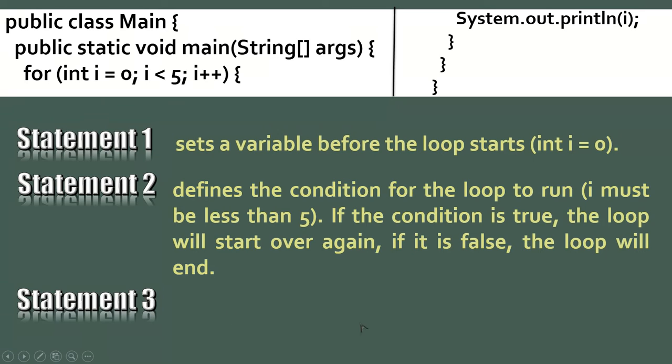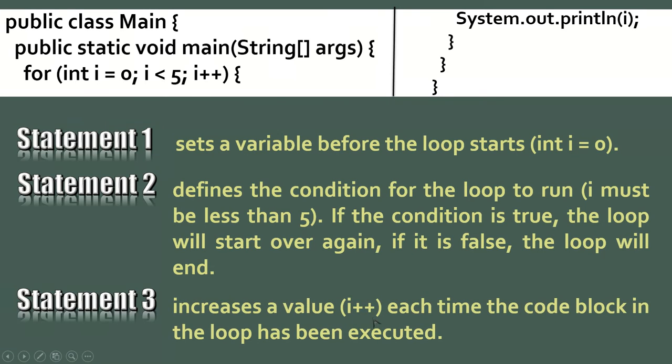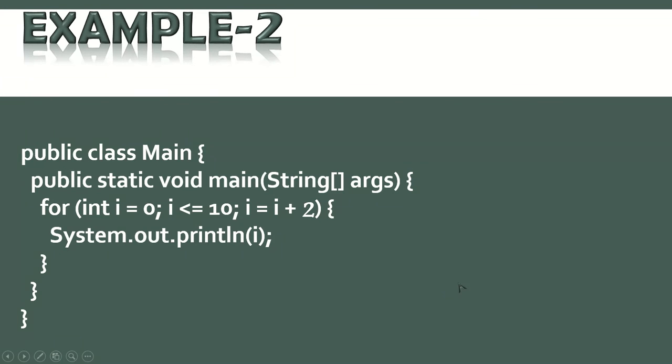And thirdly, the increase of the value, I plus plus, is done each time the code block in the loop has been executed. Okay, so it is done like this. And then another example I am giving.